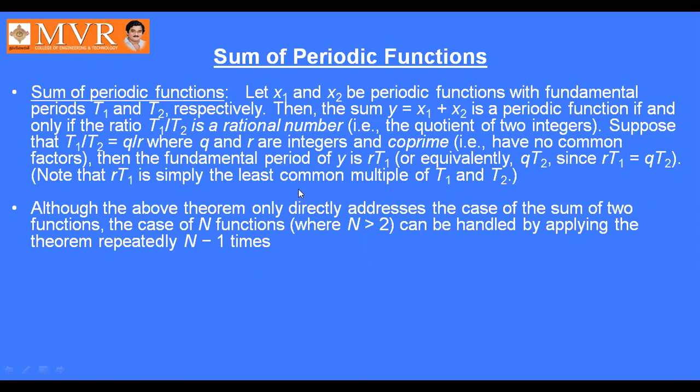So it is represented as y equal to x1 plus x2, sum of periodic functions. This will be periodic if and only if the ratio t1 by t2 is a rational number. That is, if t1 by t2 is equal to q by r, then t2 into q is equal to r into t1.